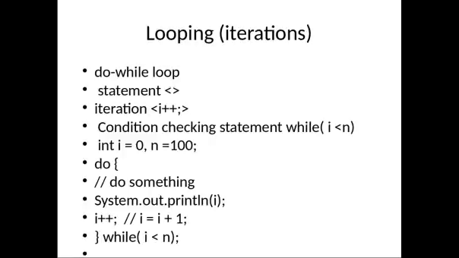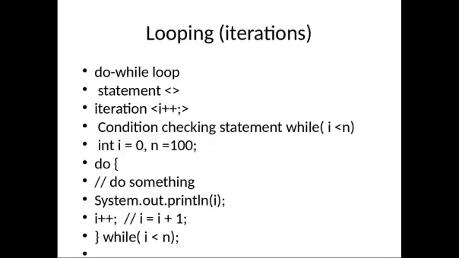So here you can see after the right parenthesis we have written the keyword while, then the condition checking whether i is less than n, then a semicolon. This is the difference between the while loop and the do while loop. Here the condition checking happens after executing the statement and the iteration statement.